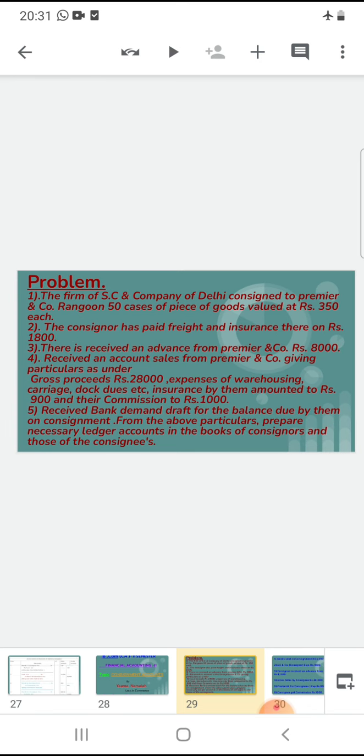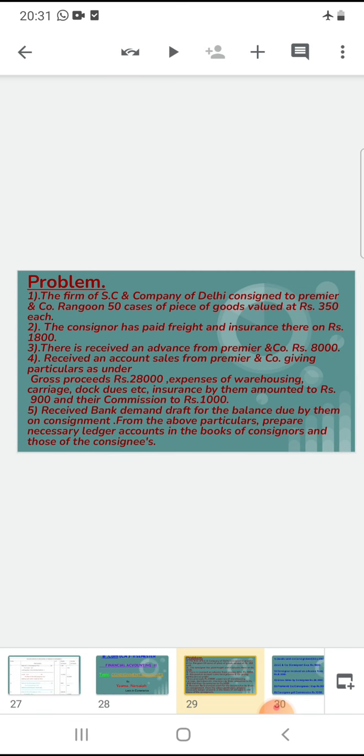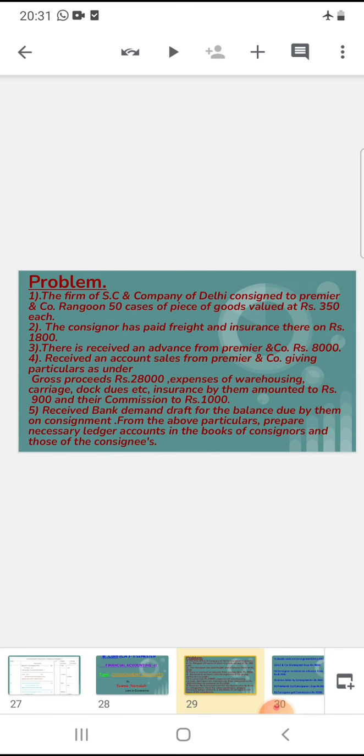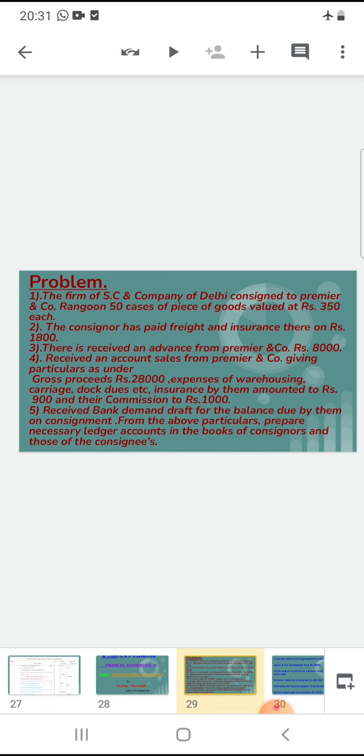SC and Company has paid freight and insurance thereon, rupees 1800. So 1800 rupees is the consignor's expenses. When the consignor sends the goods to the consignee, the expenses paid, that is the freight and insurance, are 1800.